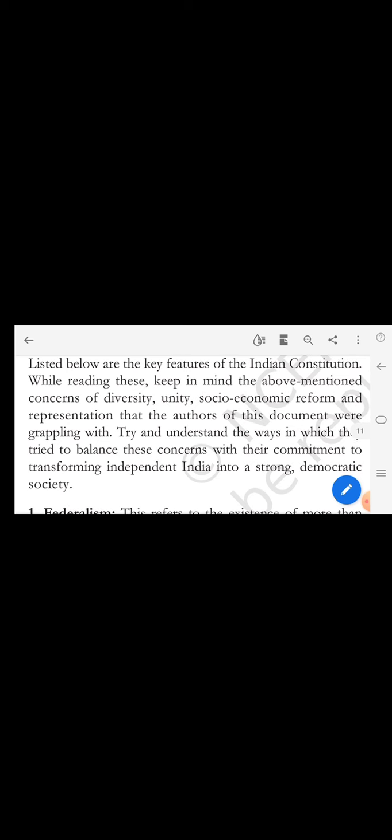Now let's see the key features of the Indian Constitution. While writing it, the authors kept in mind the concerns of diversity and unity, socio-economic reform, and representation, and they tried to balance these concerns with a commitment.